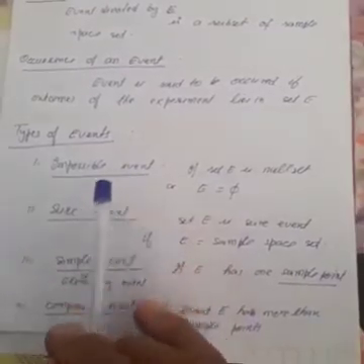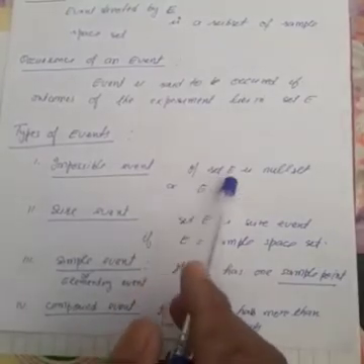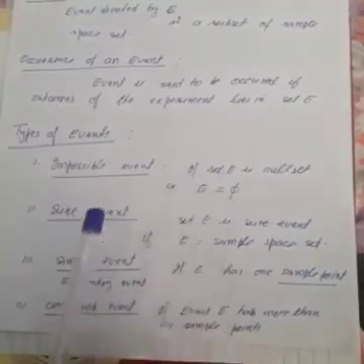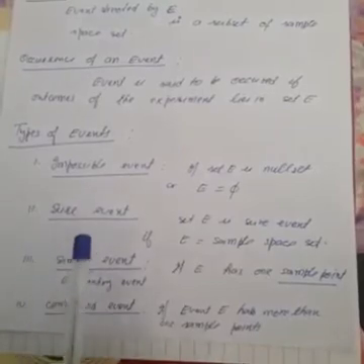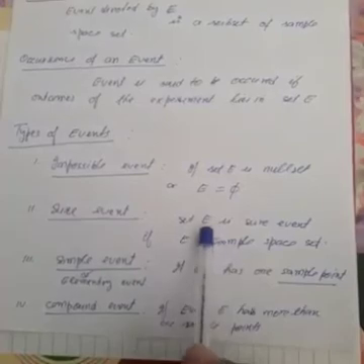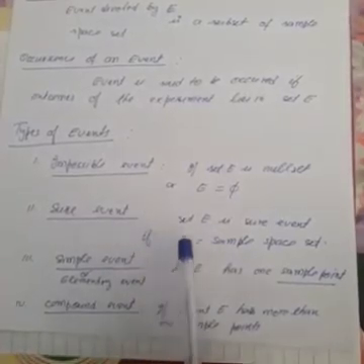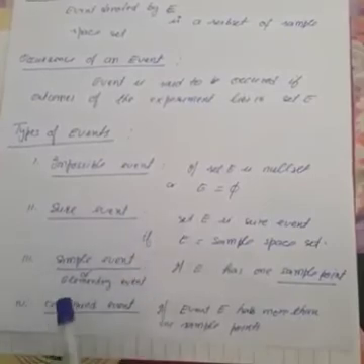Now what are the types of events? The first one is impossible event. It means when there is no case favorable to the event, set E is empty. Sure event, when the sample space is equal to set E, E and S are equal.